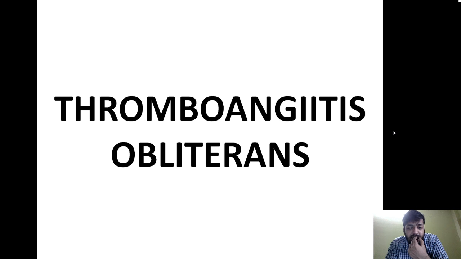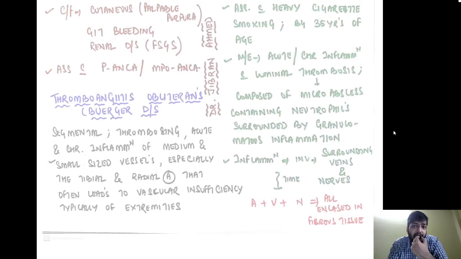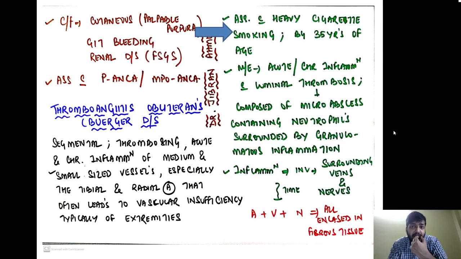Now we discuss the next important vasculitis called thromboangiitis obliterans, also called Buerger's disease. It is a segmental thrombosing acute and chronic inflammation of the medium and small sized vessels, especially the tibial and the radial artery, that often leads to vascular insufficiency, typically of the extremities. It is associated with heavy cigarette smoking before 35 years of age. Microscopically, there is acute or chronic inflammation with luminal thrombosis composed of micro abscesses containing neutrophils surrounded by granulomatous inflammation.